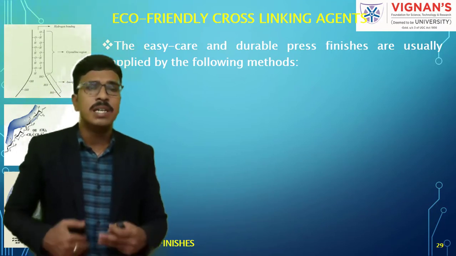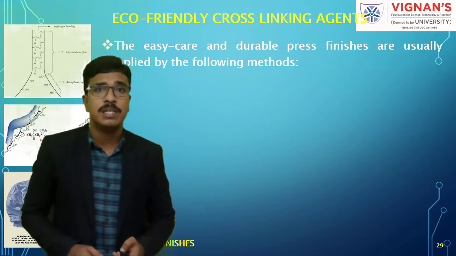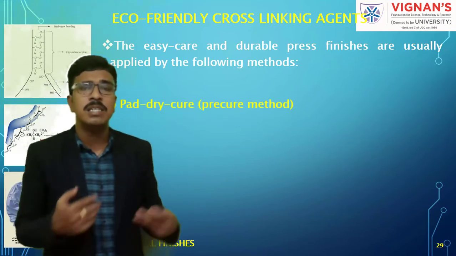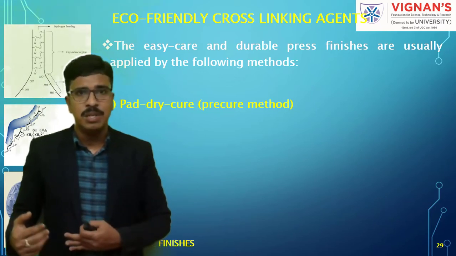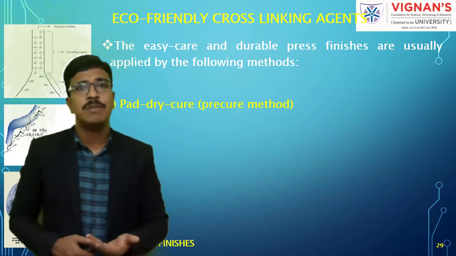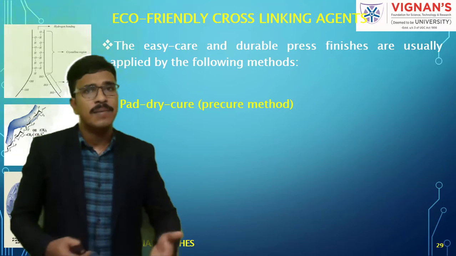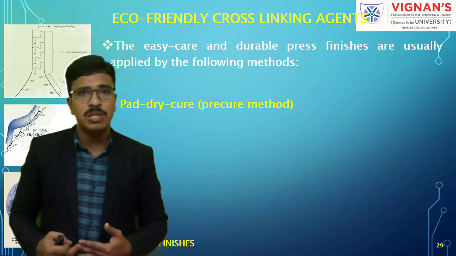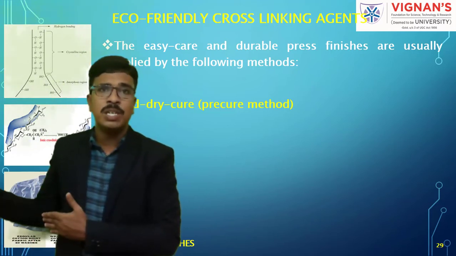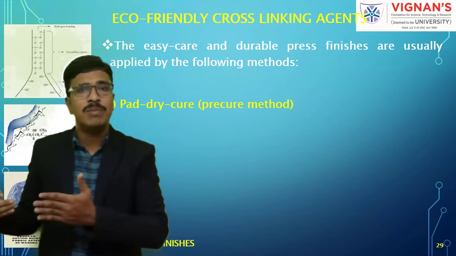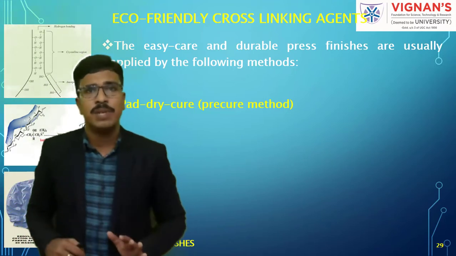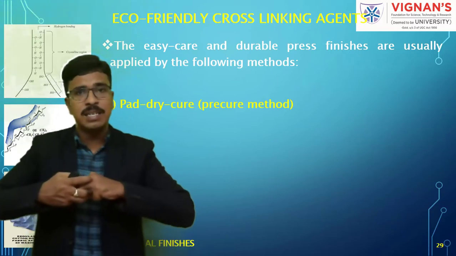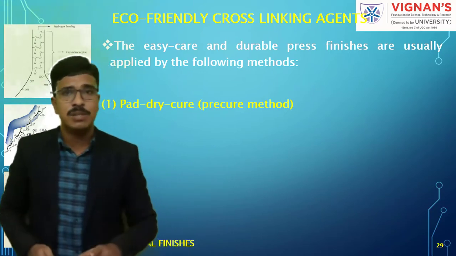Now when it comes to application, there are different methods. One is as usual finishing, that is pad, dry and cure. We are padding with required concentration of chemicals and catalyst, and then drying at 100 degrees Celsius to evaporate the moisture from the fabric. Then we are doing curing at 130 or 140, depending upon the agent we are using. So after curing we are getting the final cross linking structure. So this is the first one.